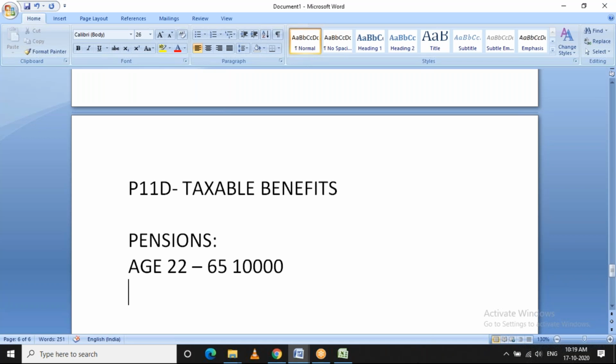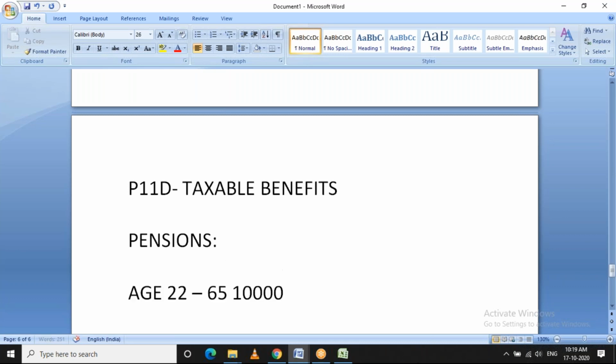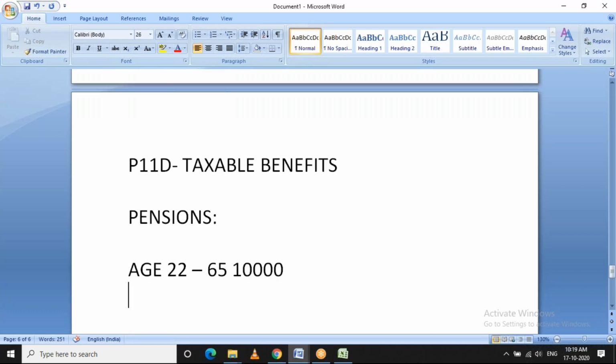Each company will have a tie-up with an individual pension provider, and they will provide those benefits to the employee. Okay. So once the employee is auto-enrolled, if the employee does not want to continue with that scheme, then there is a provision that they can opt out of the scheme.